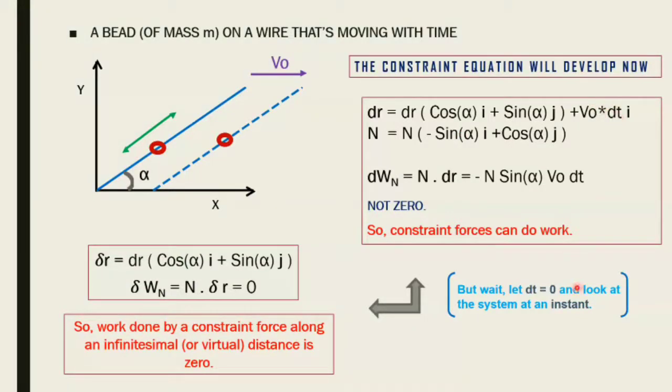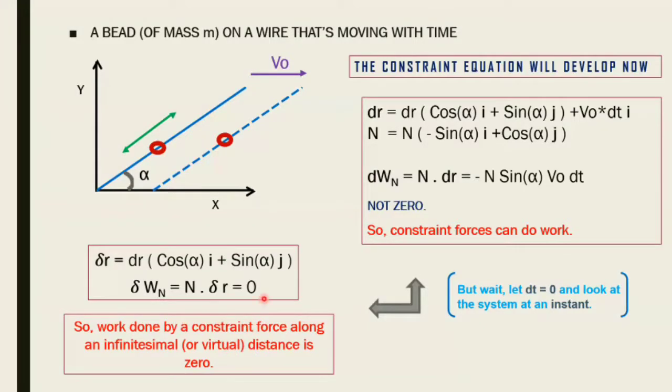So what do we do? We let dt equal 0. When we let dt equal 0, we are saying that we are only looking at an instant, an infinitesimal amount of time. At a particular instant, we're stopping the whole system. It's static. So what happens then? dt equals 0, and dr we are going to let be delta r. This is the same component. And when you find the work done by it now, because we know that it will equate to 0 eventually, this delta Wn will give you 0 again. So what do we find? We find that the work done by a constraint force along an infinitesimal or virtual distance is 0.